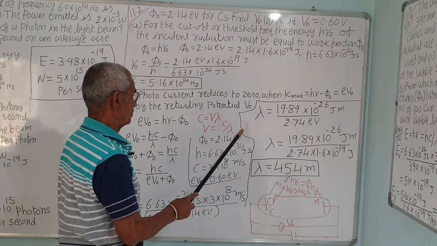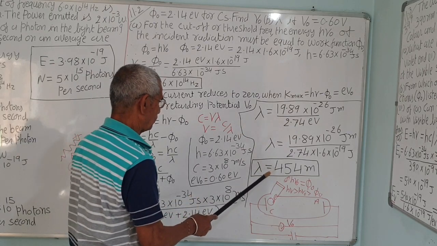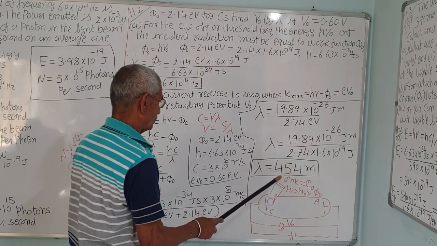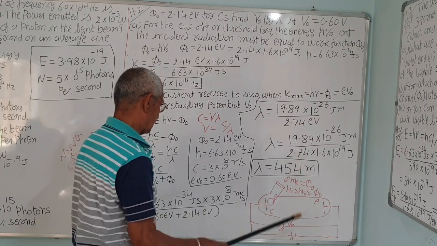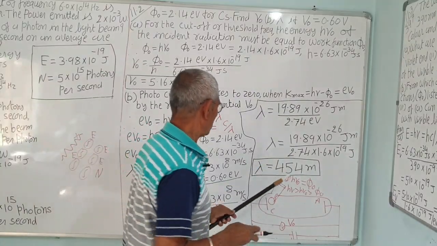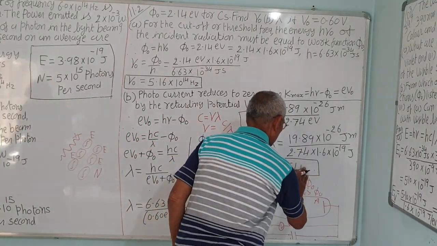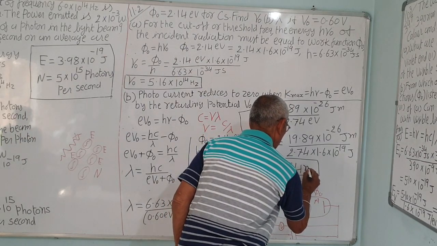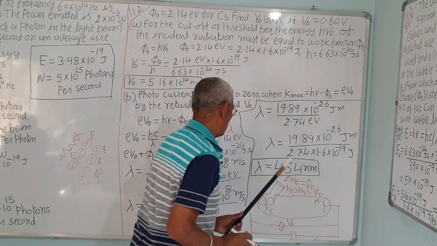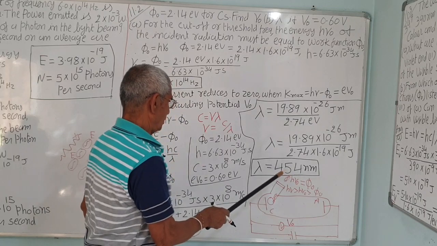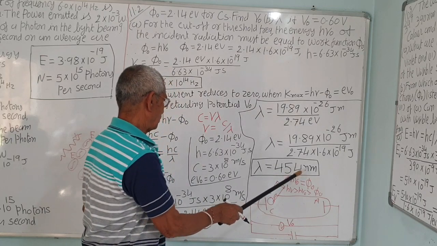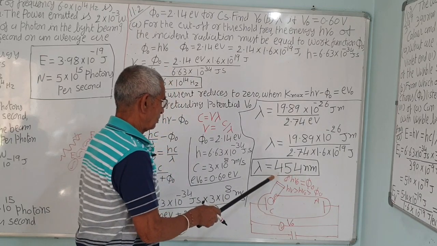So that comes about, lambda is equal to 454, that is 454 meters. Sorry, it is nanometer, not meter. So the answer is 454 nanometer. This is around about 500.